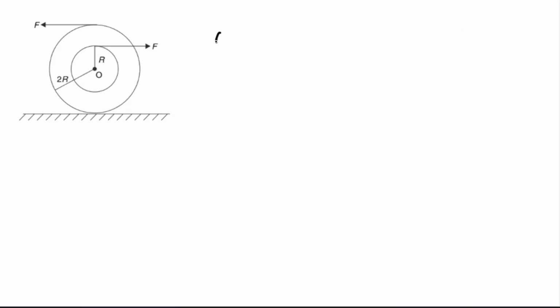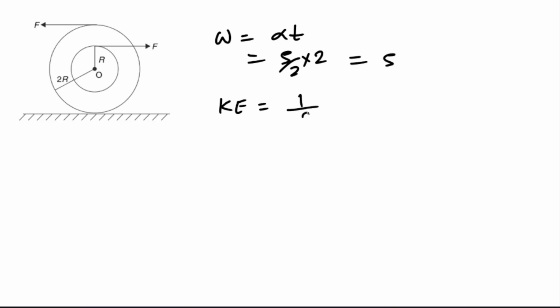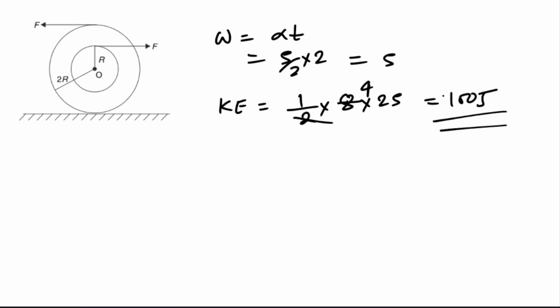What will be omega? So omega will be equal to alpha t. So this is 5 by 2 into t. It is asked after 2 seconds, so this is 5. What will be the kinetic energy after 2 seconds in the first case? Half I, that is 8, into omega square, that is 25. So this is 4, this will become 100 joule. So in the first case, it will be 100 joule.